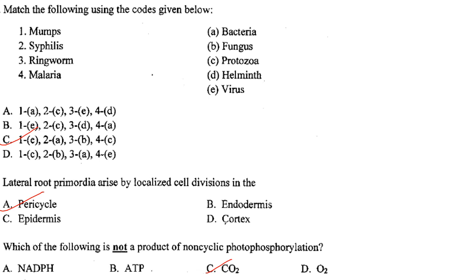Then lateral root primordia arise by localized cell division in the pericycle. Answer is option A. Then which one of the following is not a product of non-cyclic photophosphorylation? So carbon dioxide, it is not a product of non-cyclic photophosphorylation.